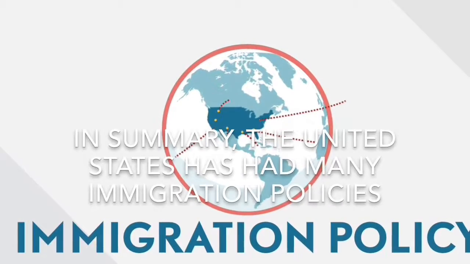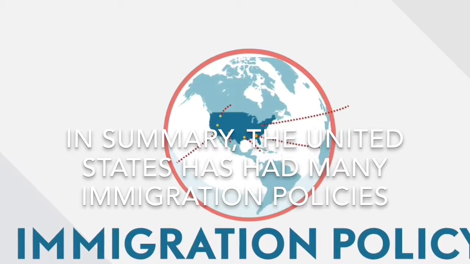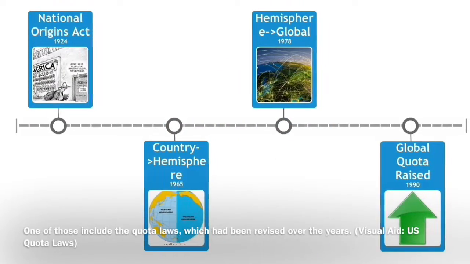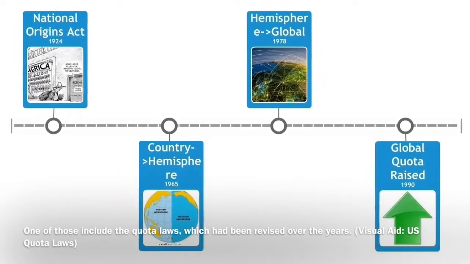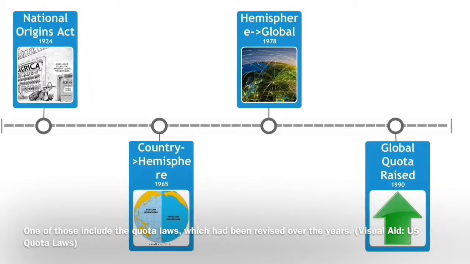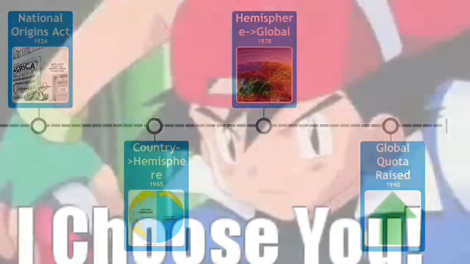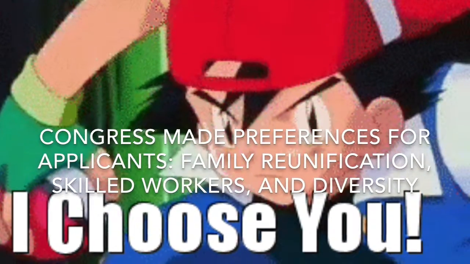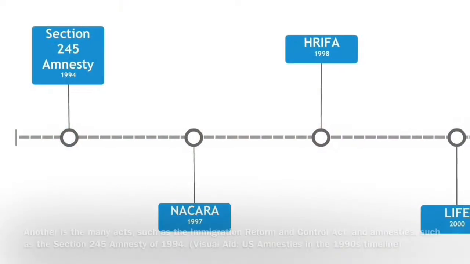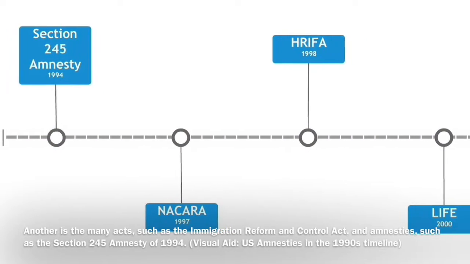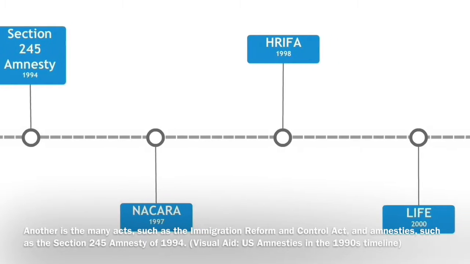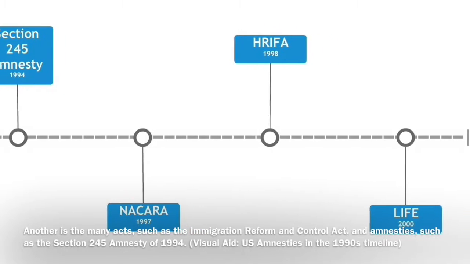In summary, the United States has had many immigration policies. One of those include the quota laws, which had been revised over the years. Congress made preferences for applicants. These included family reunification, skilled workers, and diversity. Another is the many acts, such as the Immigration Reform and Control Act, and amnesties, such as the Section 245 Amnesty of 1994.